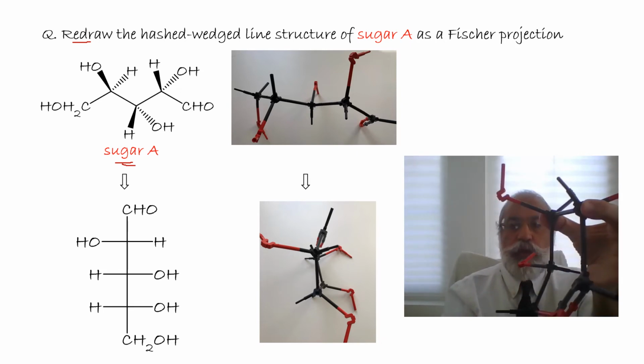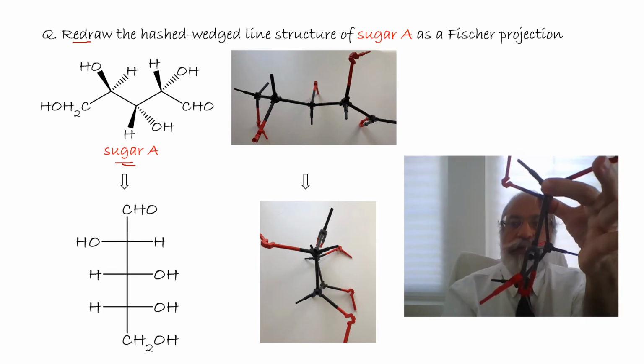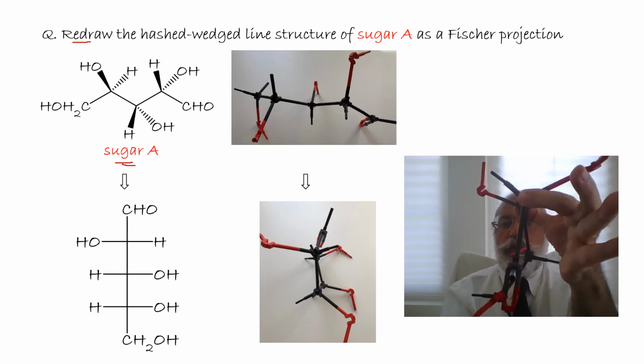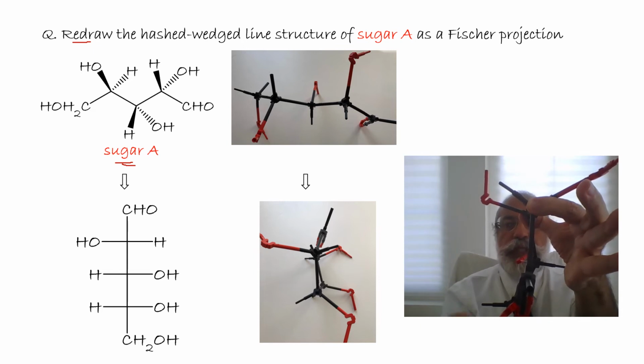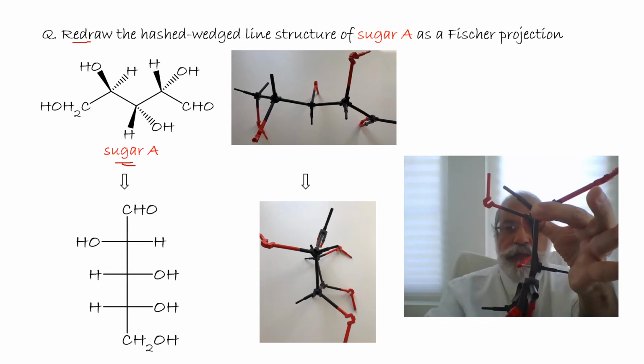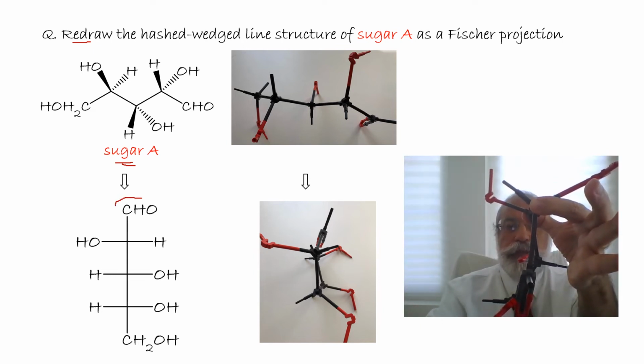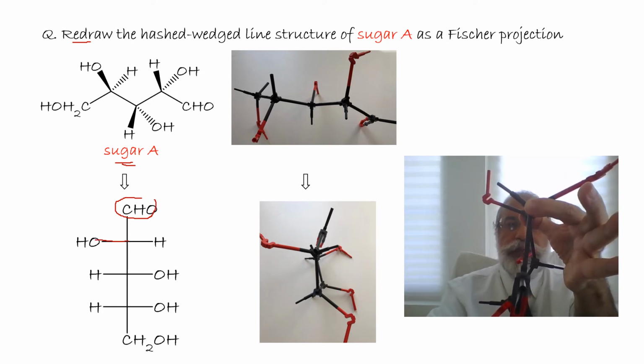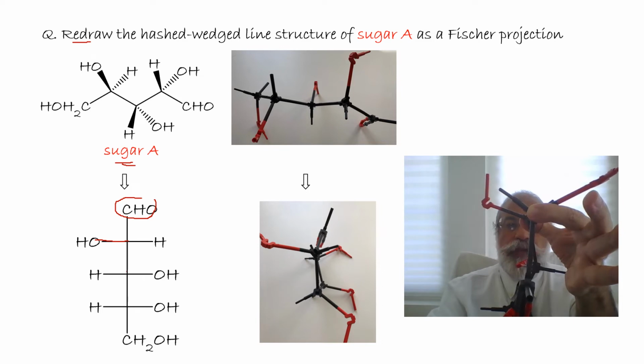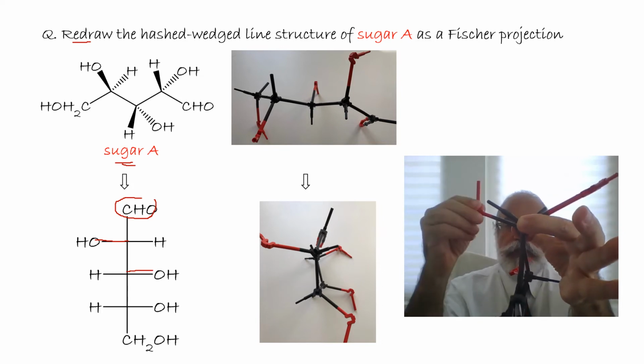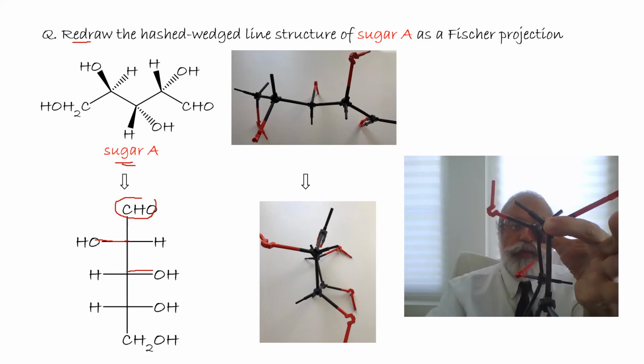So the molecule will be in that conformation to draw the Fischer projection. We have the aldehyde. On carbon 2, OH is left, on carbon 3, OH is right, on carbon 4, OH is right, and the CH2OH in the back. Here this is in the back, right?